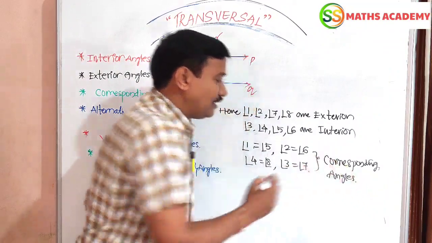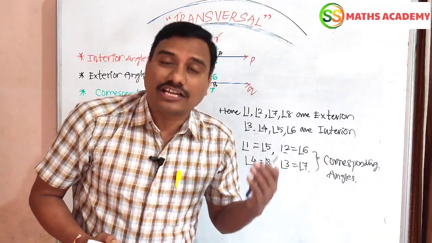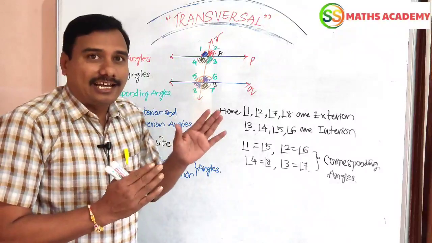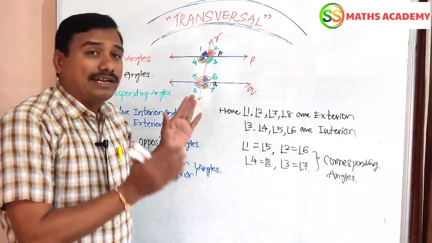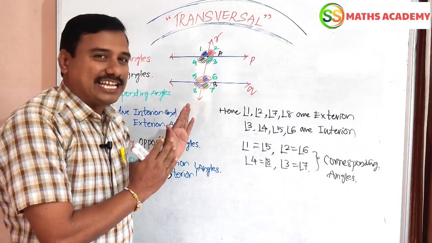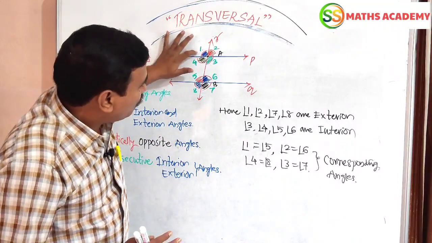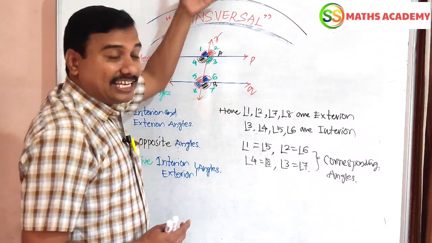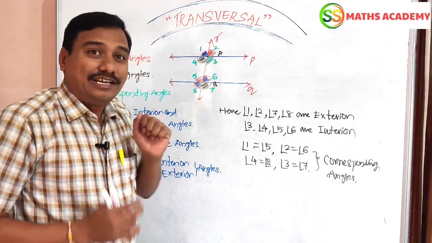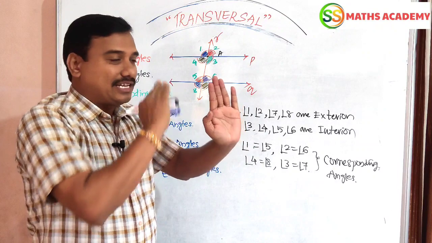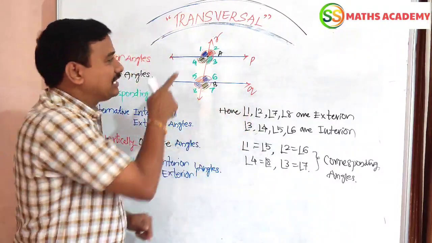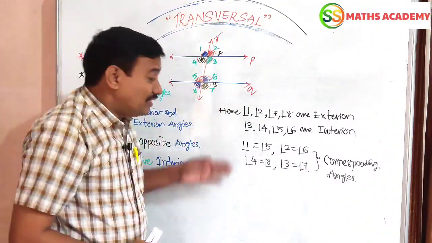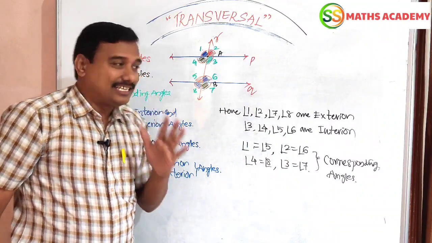Yes friends, here we get four pairs of corresponding angles. What is a corresponding angle? In what way do we get it? These angles are formed on one side of the transversal. One is an exterior angle, the other is an interior angle. These are formed on one side of the transversal: one is exterior, the other is interior. For example, 1 is exterior, 5 is interior; 2 is exterior, 6 is interior. These are called corresponding angles.